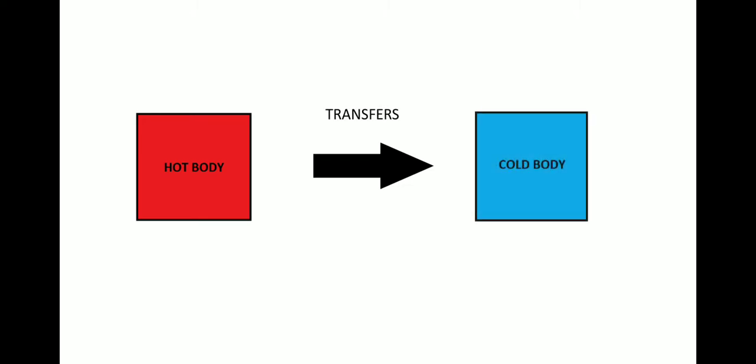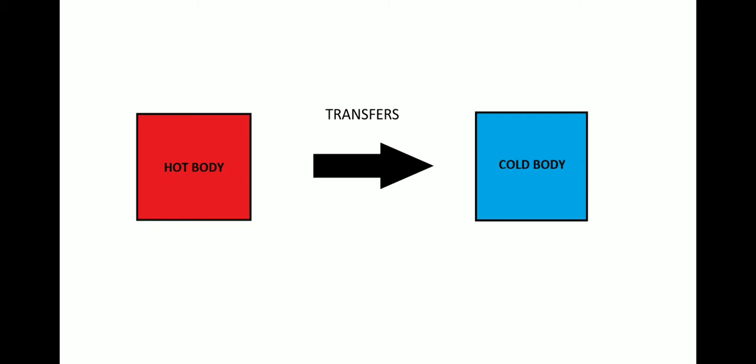A hot body always radiates its energy to the surrounding places, and if the surrounding places are cold, then the heat energy gets transferred to those cold objects or cold bodies.